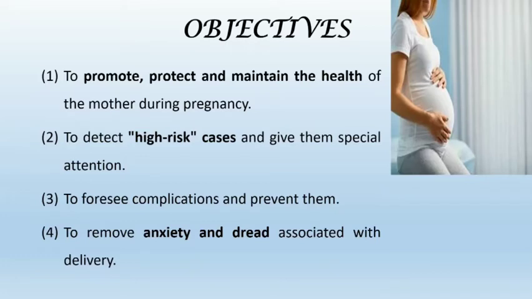Next objective is to foresee complications and prevent them. If we know that any complications can happen, then we should prevent them.